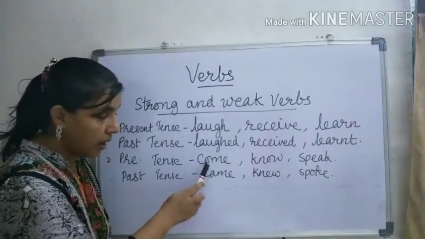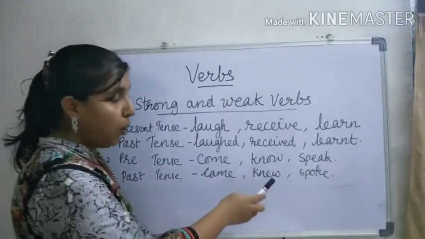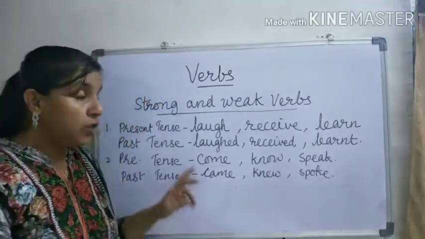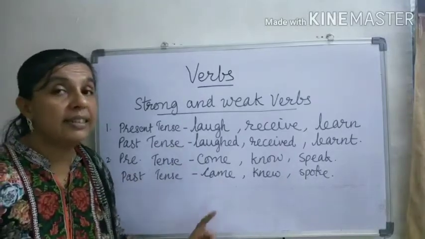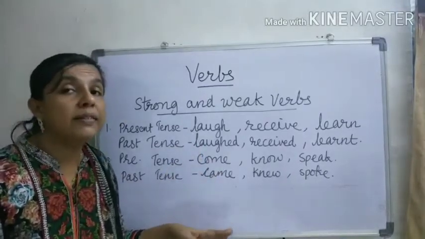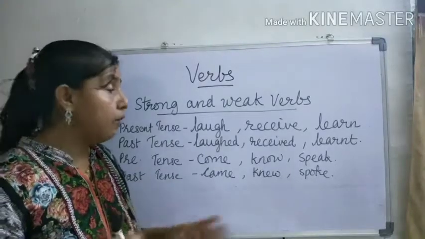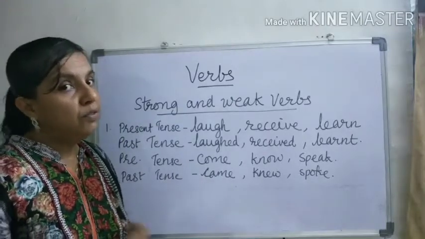Come, came; o became a. Understood? Know, knew. Speak, spoke. So we can say that strong verbs form their past tense by changing the inside vowels of their present tense.